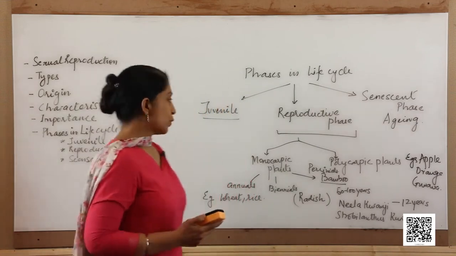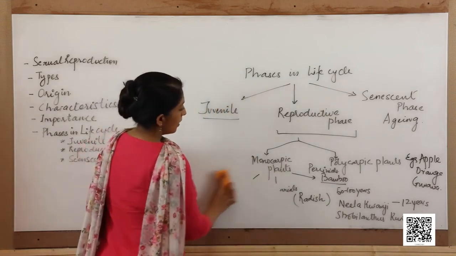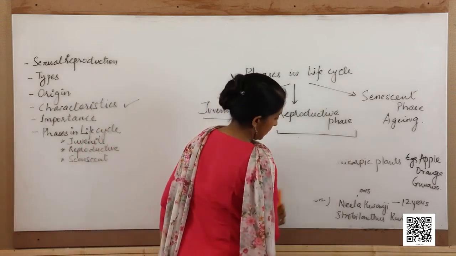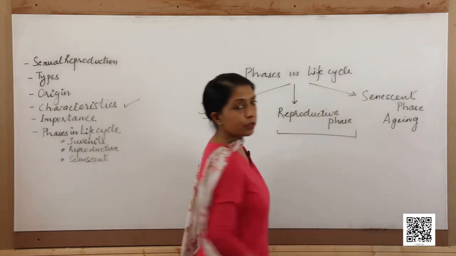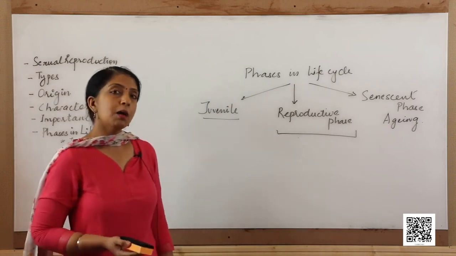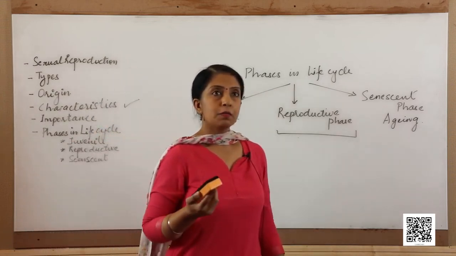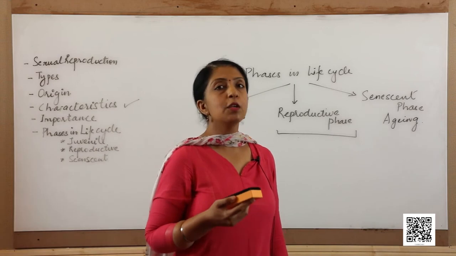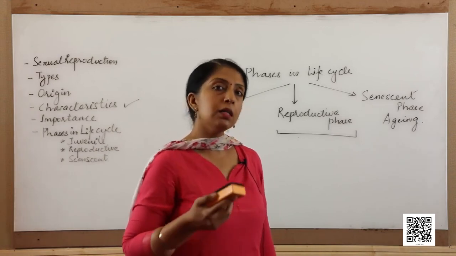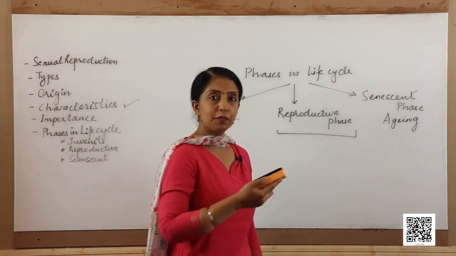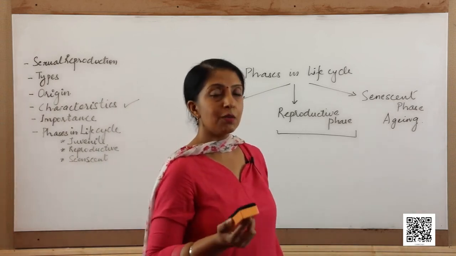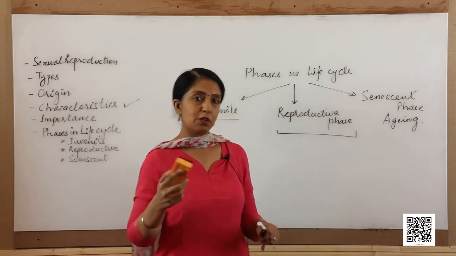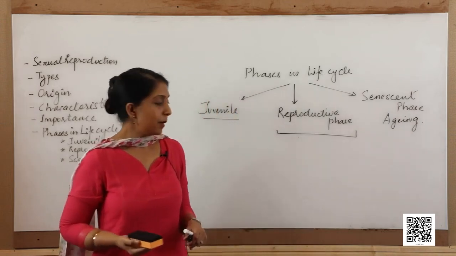The animals also show certain characteristics during the reproductive phase. You all must have noted and must be knowing about the different physical changes that take place in human beings which mark the beginning of the reproductive phase in the human beings. There are certain physiological changes, emotional changes because of the secretion of hormones and so on.